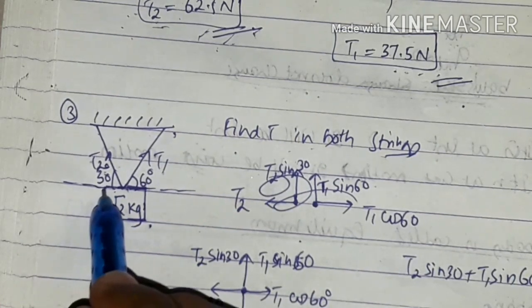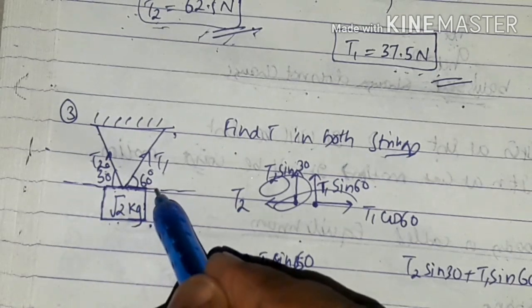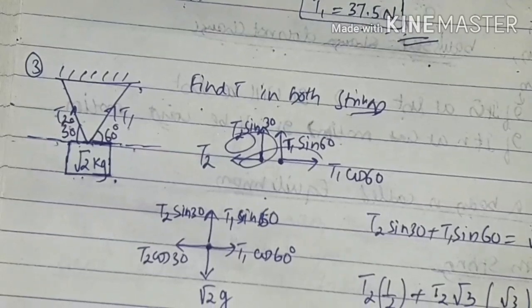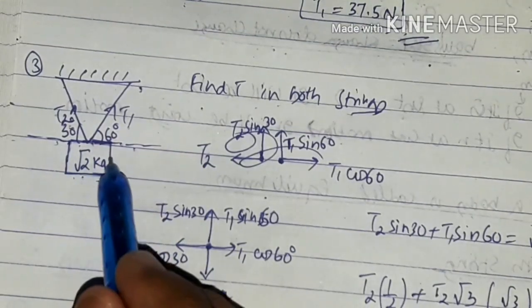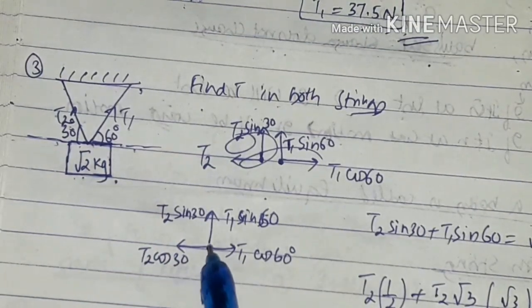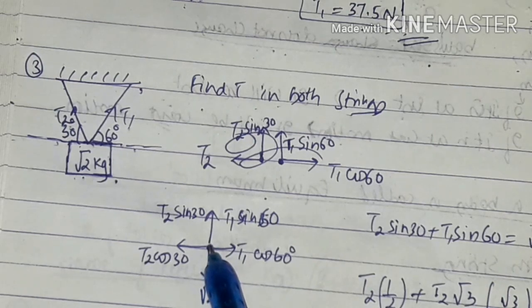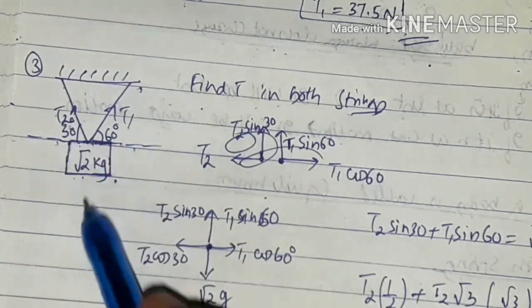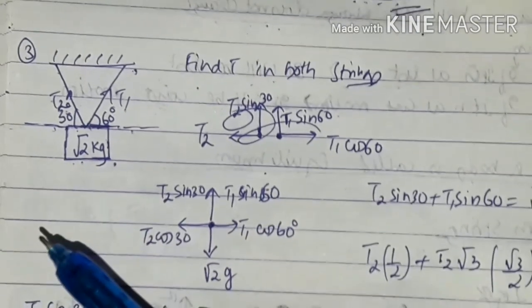They are given one more thing. What is that? It is 30 degree and it is how much? 60 degree. This is 30 degree and this is 60 degree. Right? Here, this entire root 2 kg mass is considered as a point object. Okay, we have taken it. T1 is acting here, T2 is acting here. They have already mentioned it.